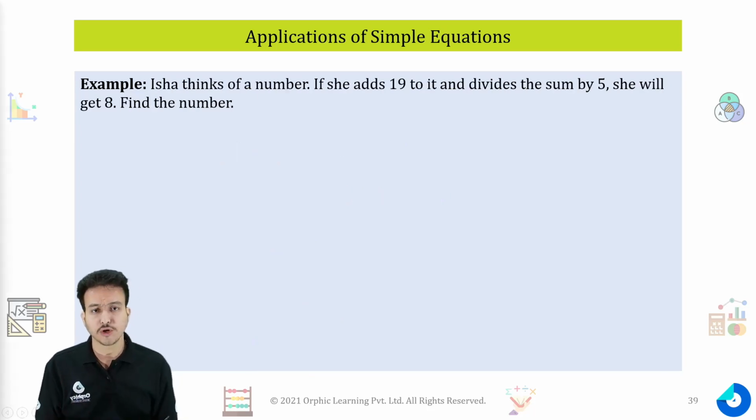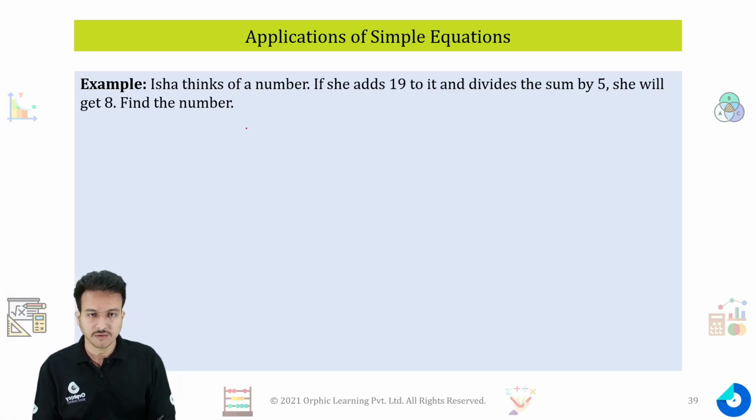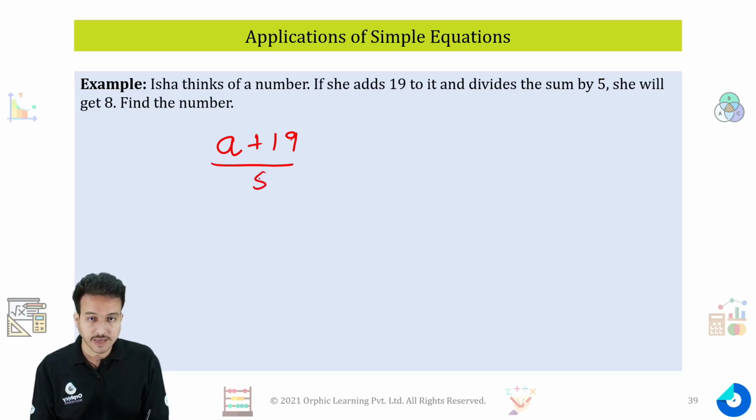Now let's take one more example. Isha thinks of a number. Let that number be A. She adds 19 to it, plus 19. Now whatever comes up, she divides the sum by 5. Divide this whole sum by 5, and she will get 8.